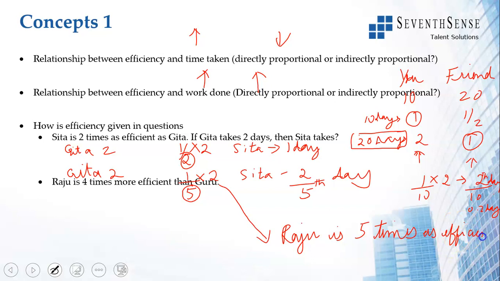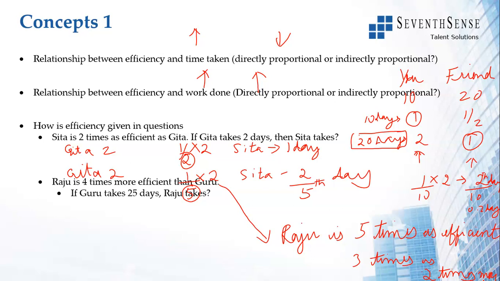5 times as efficient is the same as 4 times more efficient. Similarly, if someone is 3 times as efficient, it means 2 times more efficient. That is how the questions are also worded. Raju is 4 times more efficient than Guru means Raju is 5 times as efficient as Guru.